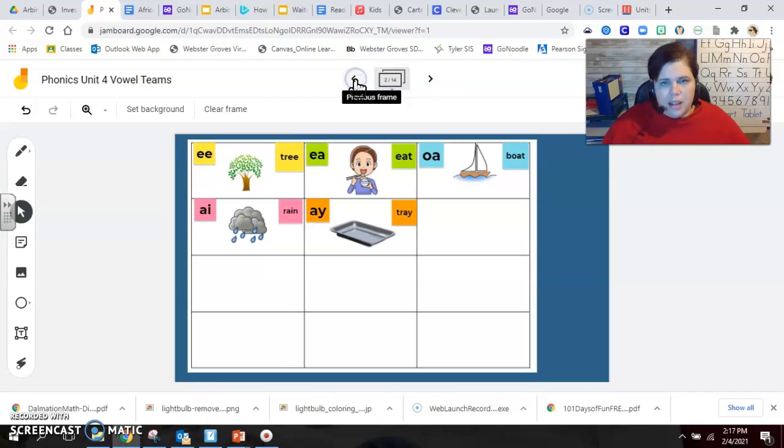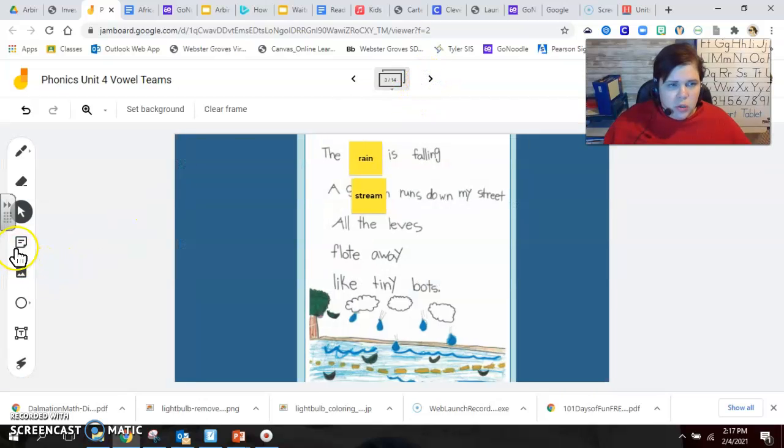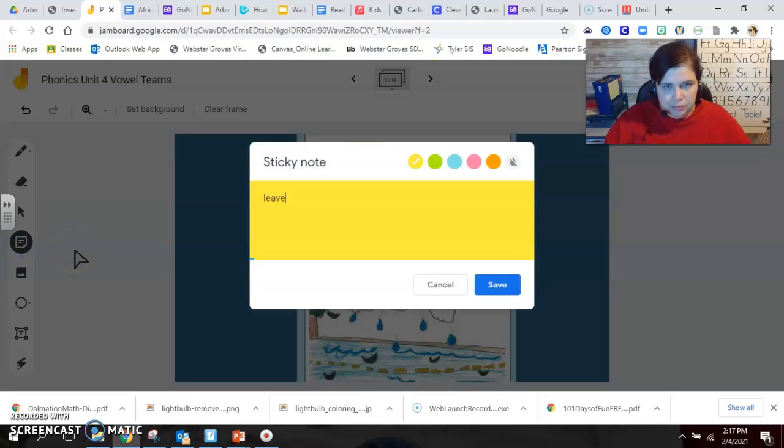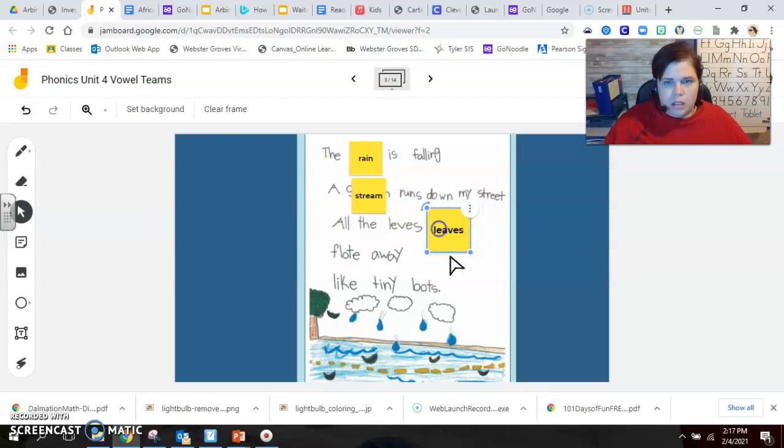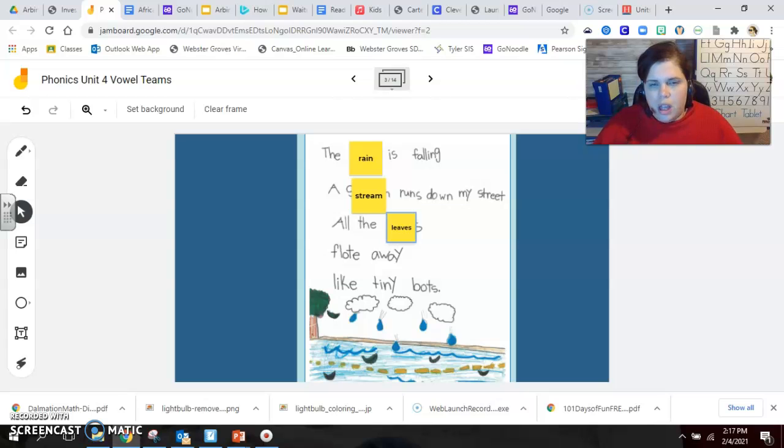So let's take another look back at our linking chart. Did you decide what it is? Yeah, it's EA, like in eat. So we're going to change that to leaves. Whoops. We stretch that out just a tad. This flickering mouse is driving me insane. All the leaves float away.